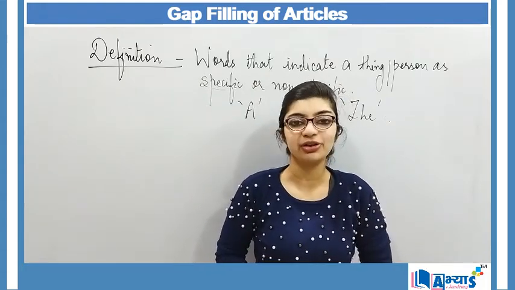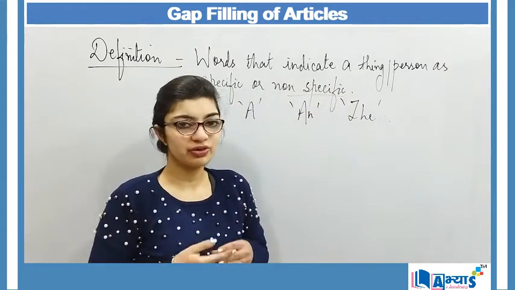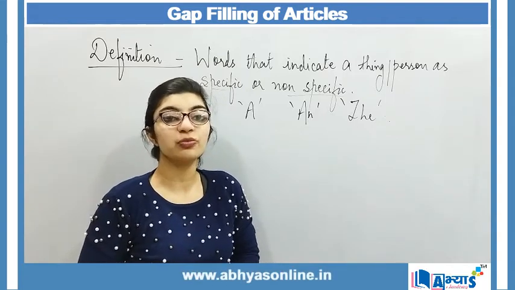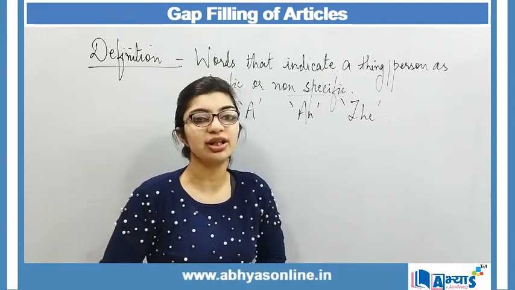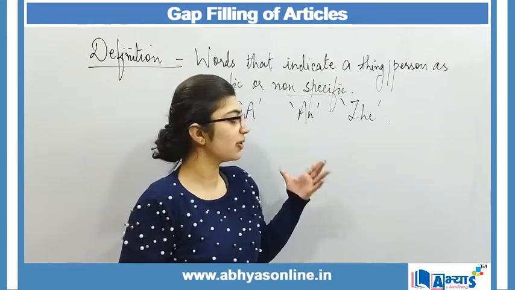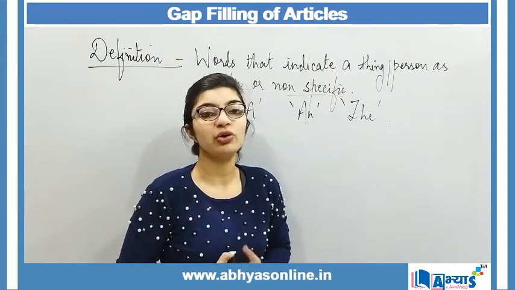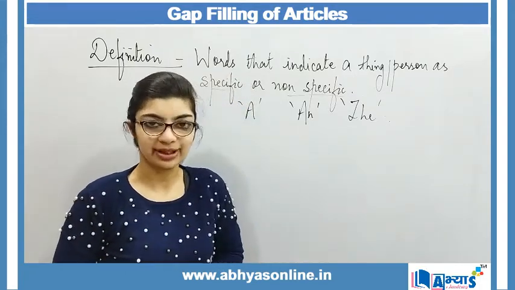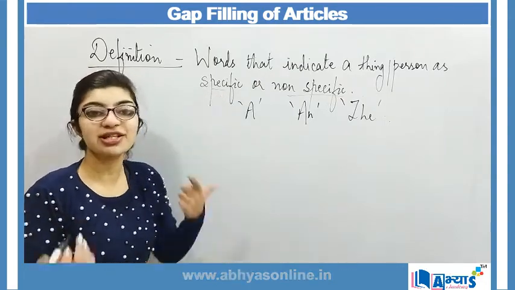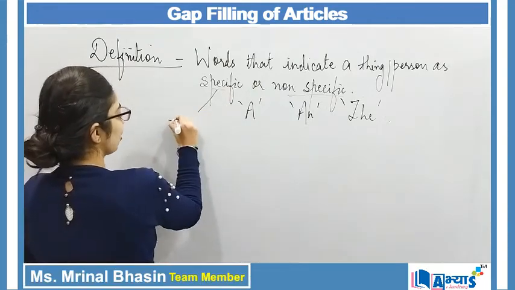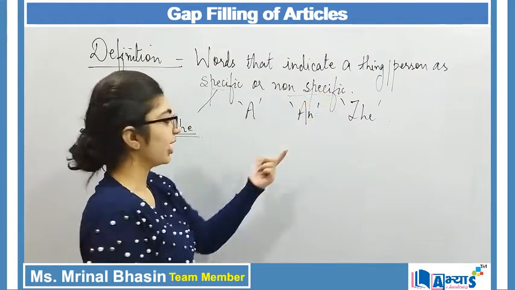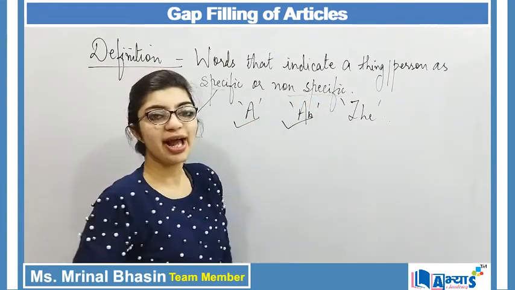Now, if you want to understand the complete topic of articles, then you can also visit the video that has been created by me, where I have already discussed these three types of articles in detail, and also where we have to make use of these articles and which are the conditions where we have to avoid the use of certain articles. And today I will just be giving you a brief about articles, and more we will be focusing on gap filling. Now, if a person or a thing has to be specified, in that case we make use of the article the. But if something is non-specific, then we can make use of a or an.